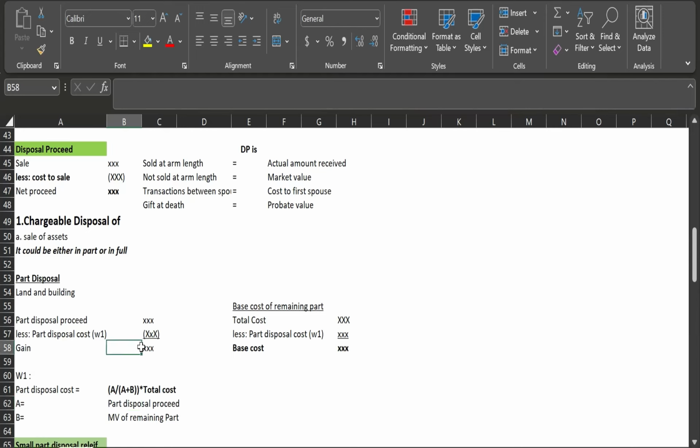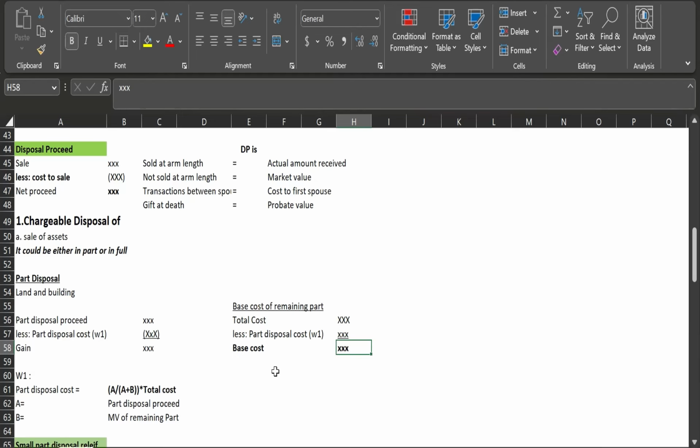But after disposing of the part, we have to revise our base cost of the remaining. And how do we do that? First of all, we take the total cost and deduct our part disposal cost which we calculated here, right? And after this we arrive at the base cost. So this will be the base cost if we sell the remaining part of the asset. In that case we will use this base cost.